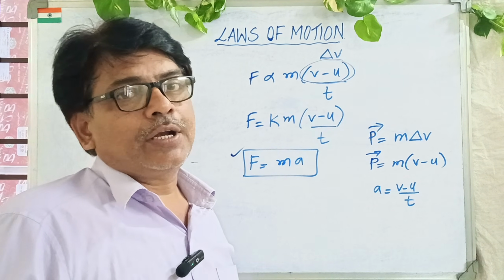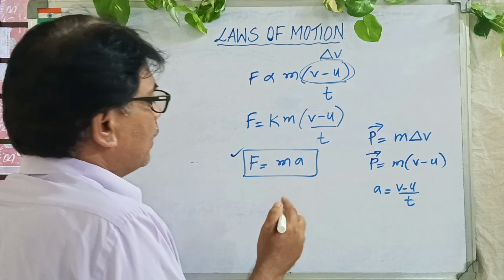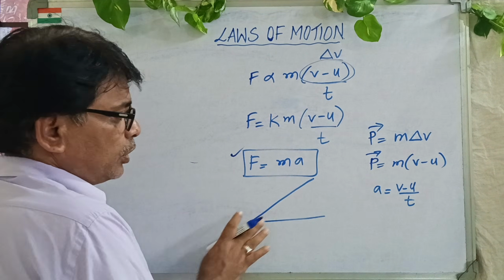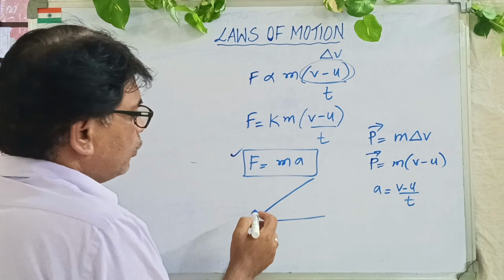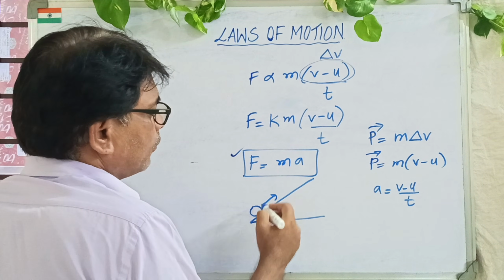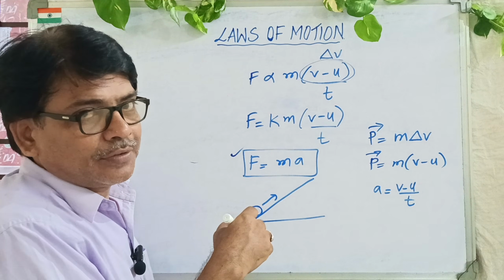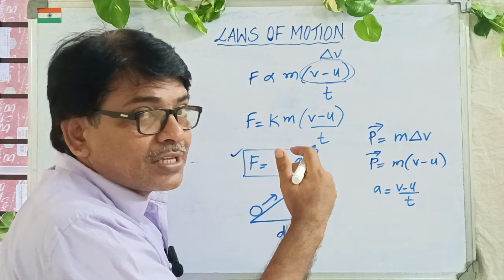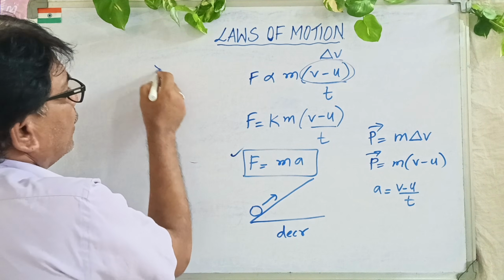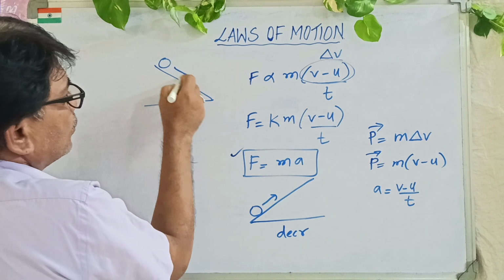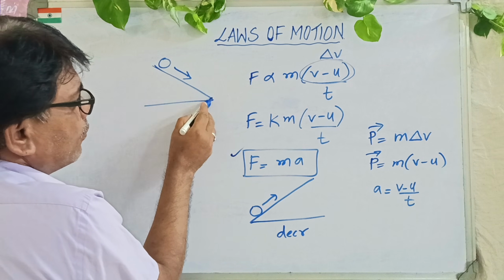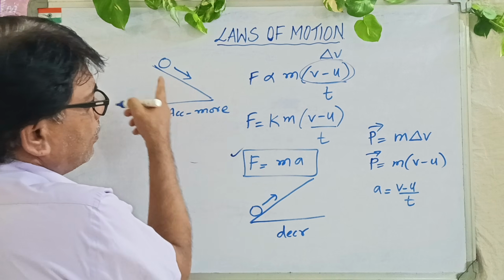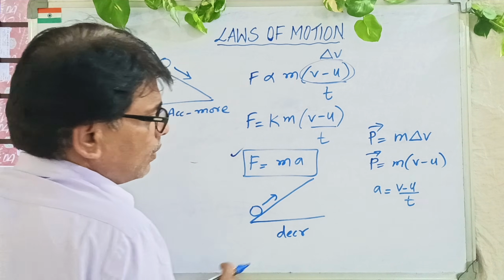Now, the other things you should understand. Galileo performed an experiment like this. Suppose there's a steep slope like this and you allow the ball to move forward. What happens to its acceleration? Acceleration will be less, so it decreases as it goes up. The other way, he dropped a ball from here down. So it's a steep edge, isn't it? What happens in this case? Acceleration will be more. In this case, acceleration will be more. In the other case, acceleration will be less.